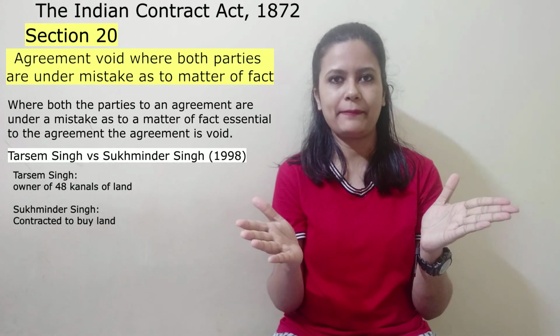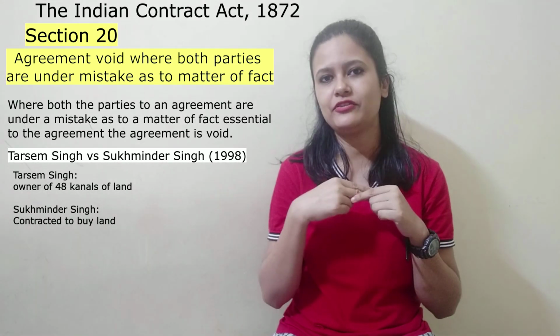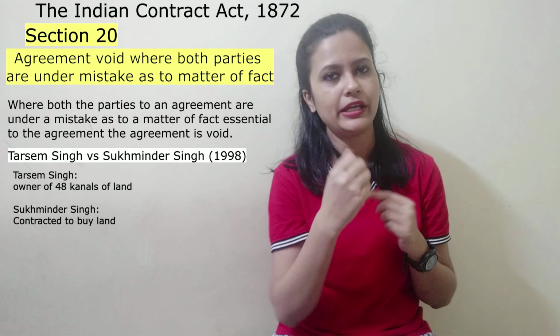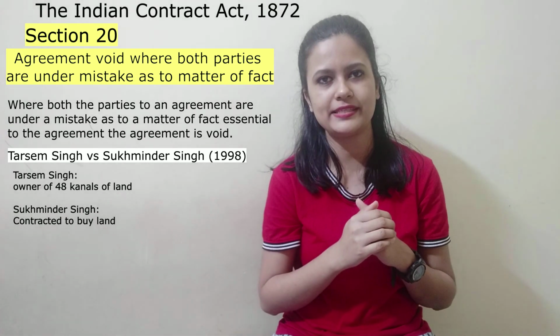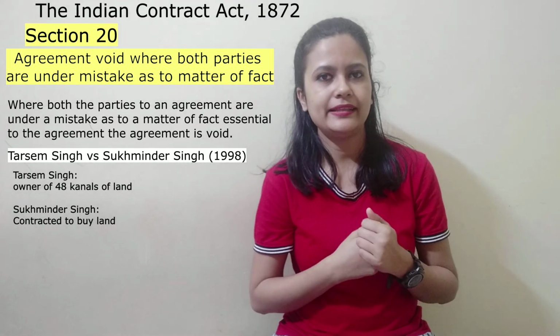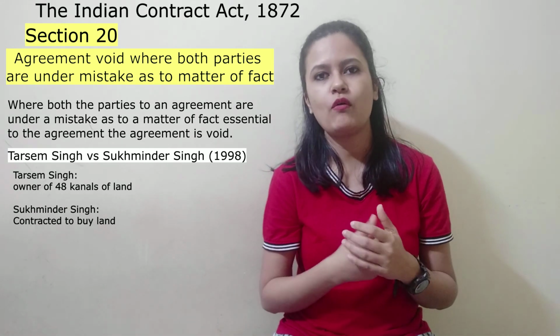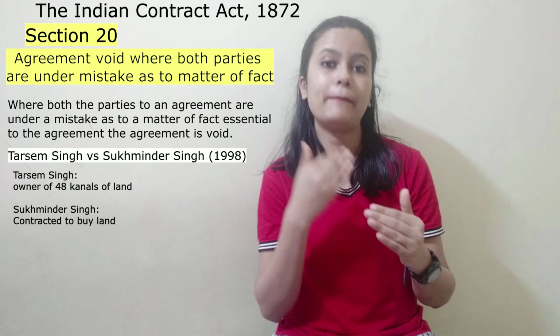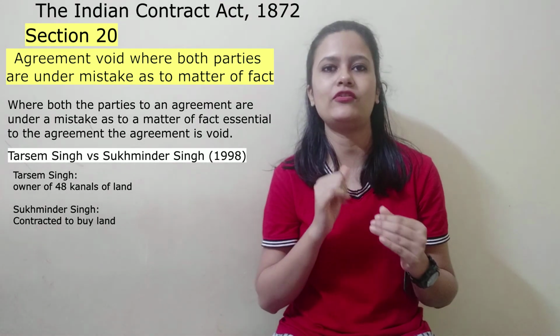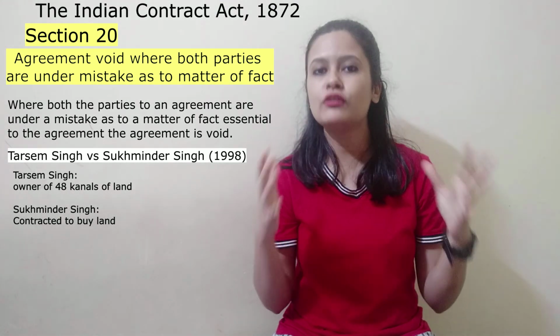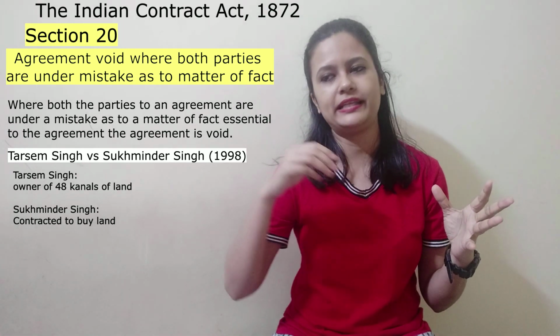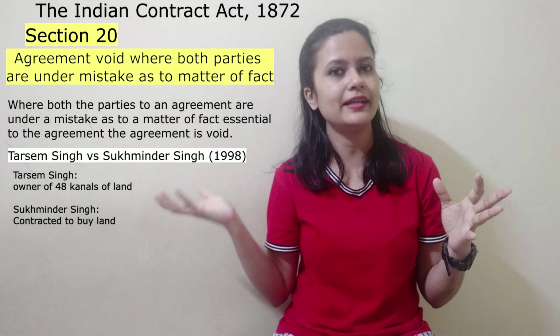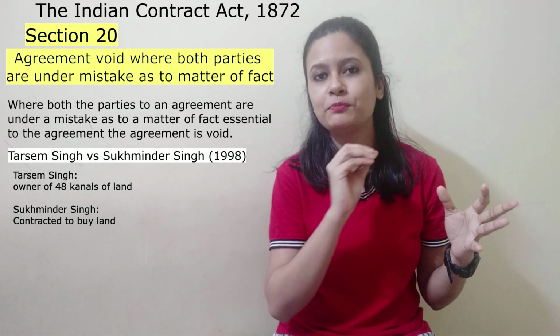Now, this would not be applicable. Take, for example, I'm interested to buy a certain property from you for 40,000 rupees. After making the agreement, I went to the court and said that this contract should be declared as void because apart from me, C was also interested in buying this land. So in this case, the fact whether C was interested in buying the plot or not is not material.